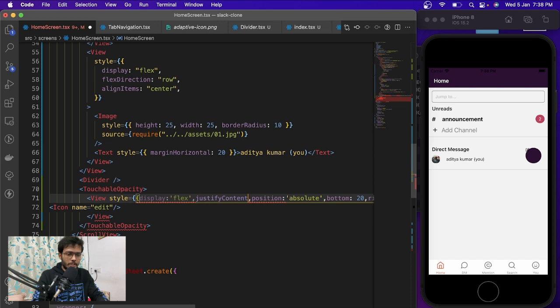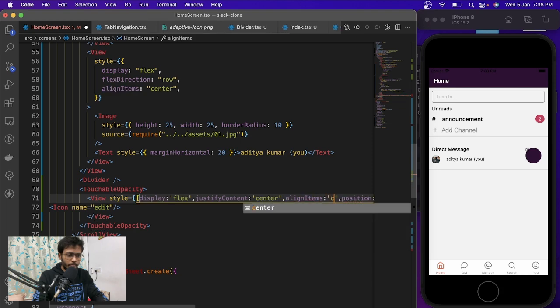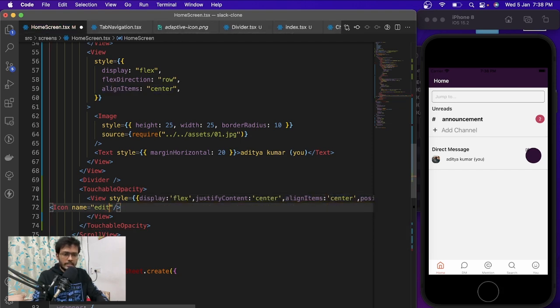And let's just keep justify content center and align item to center. And this size would be somewhere around 25, I guess. And the color, we can have it white, and let's just save it. 25 is way too big. Let's go with the 20. Yeah, 20 works.